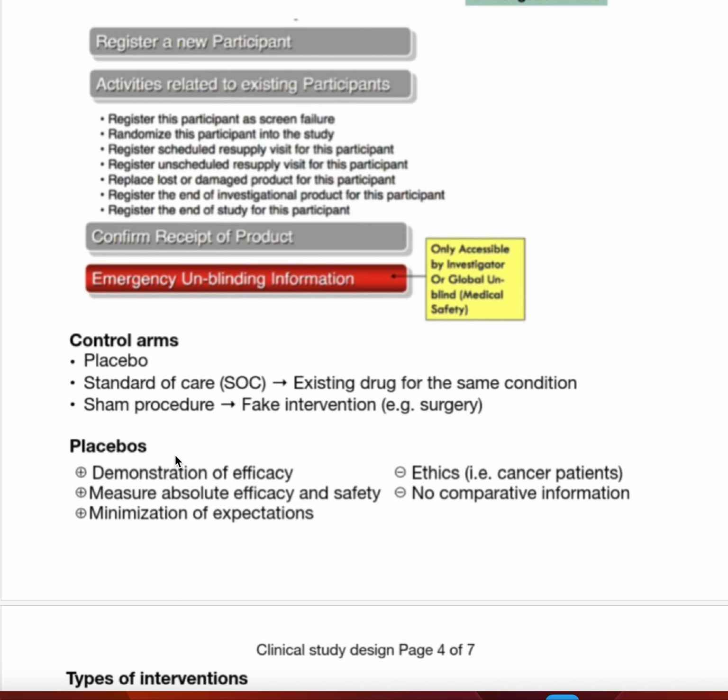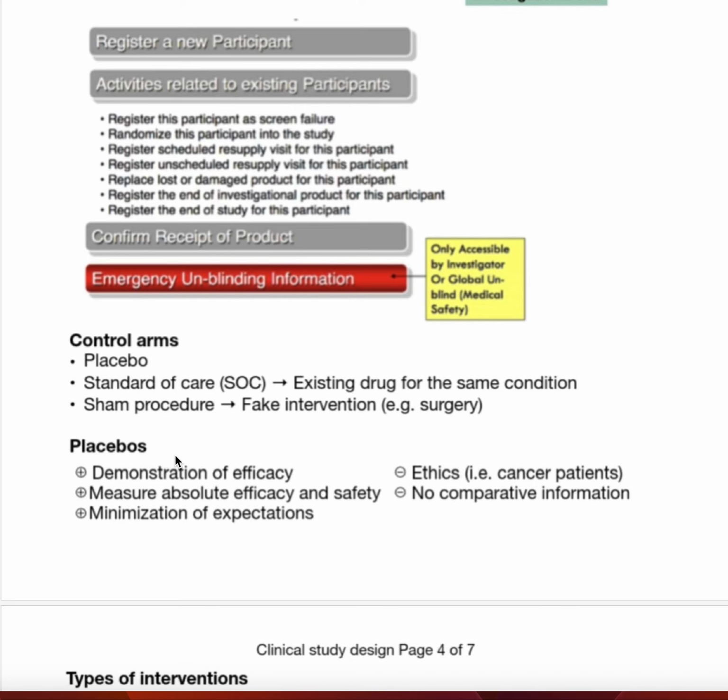It has no effect on our body, and that's what we call a placebo. Then there is the standard of care. We give the already existing drug to this participant, but maybe we change the label, and the participant thinks it is a new treatment. That is exactly what I mean by the standard of care.